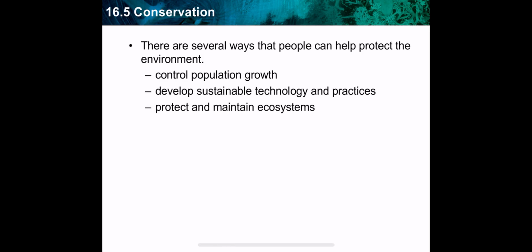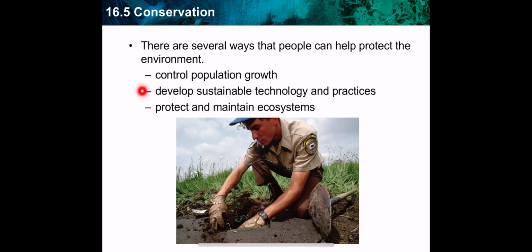There are several ways that people can help protect the environment. We can open our minds to ways like, number one, we should control population growth. We should control urbanization. We should protect the environment by decreasing pollution, by decreasing waste, and by using biotechnology to get rid of waste. So, the sustainable use of any of the resources.